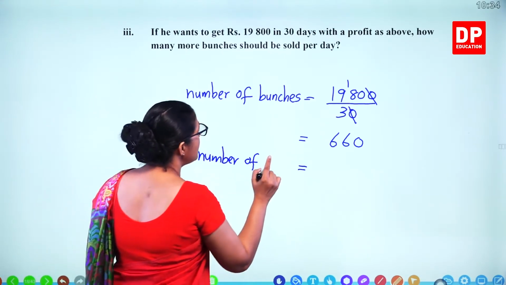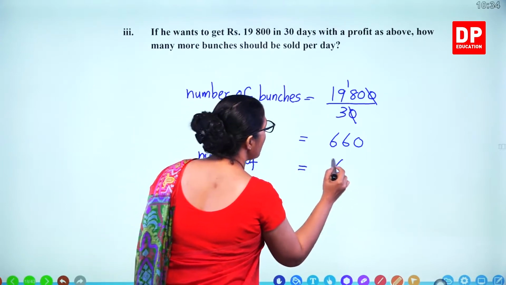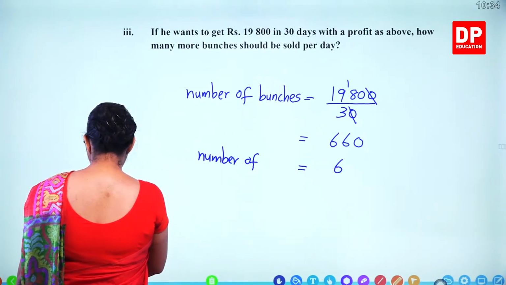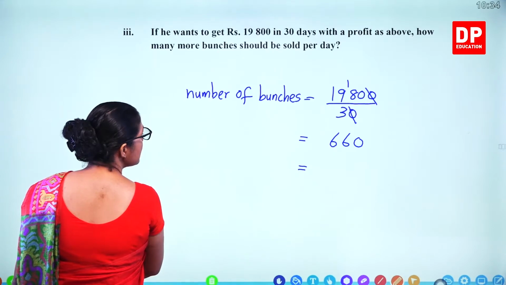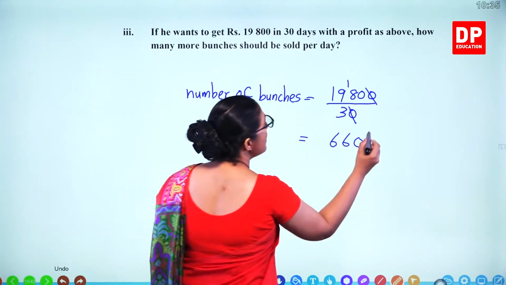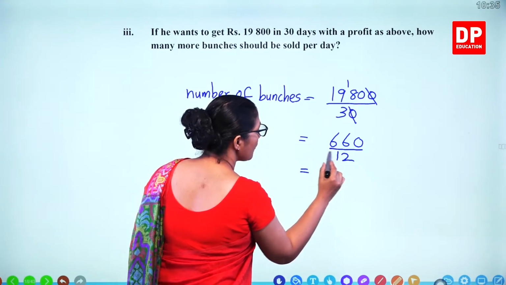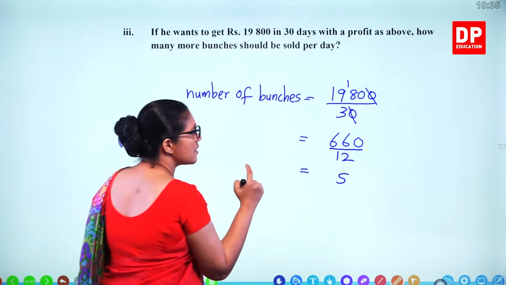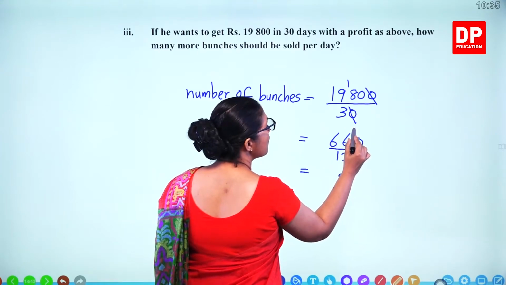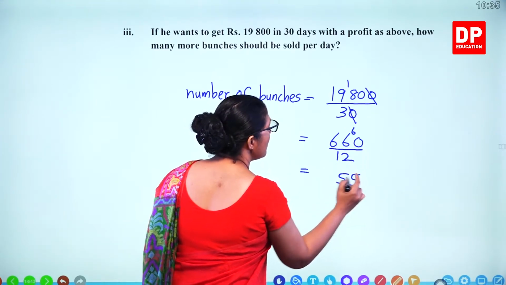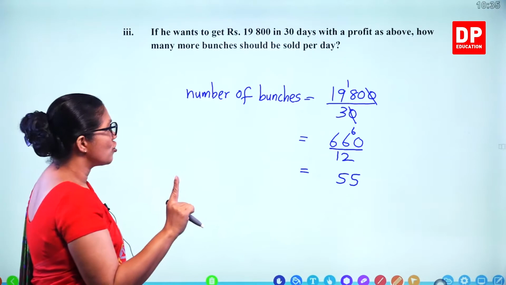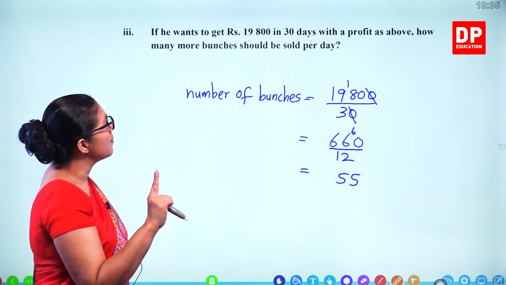So I can straight away divide this by 12. 12 times 5, 60, and another 60, that's 5. So 55 bunches he needs to sell.